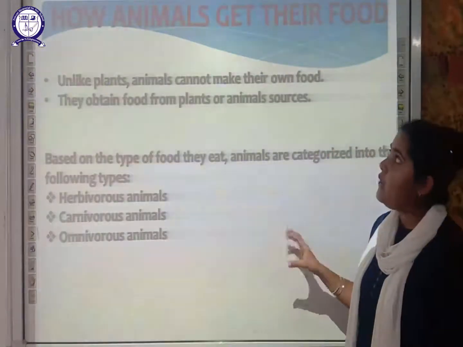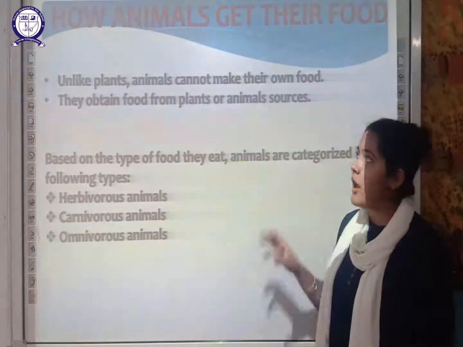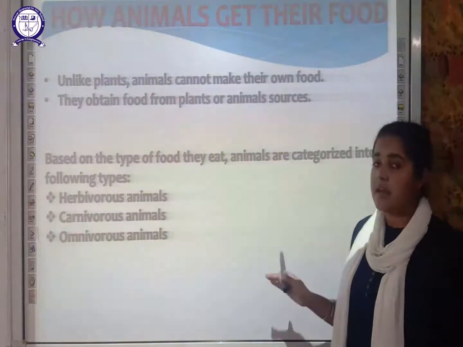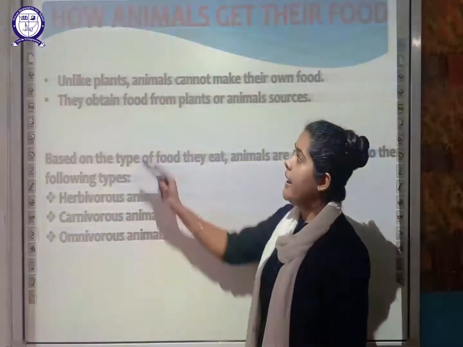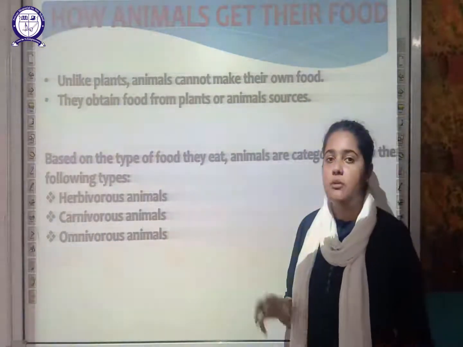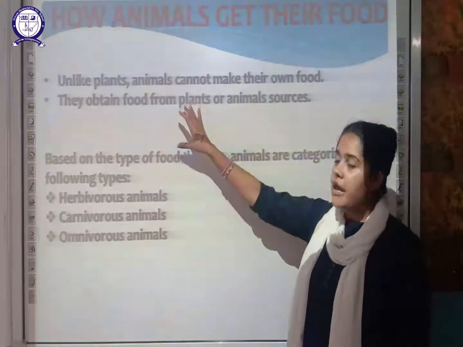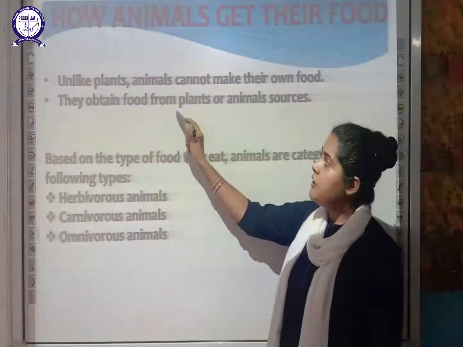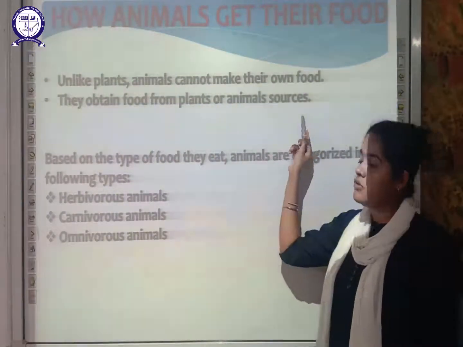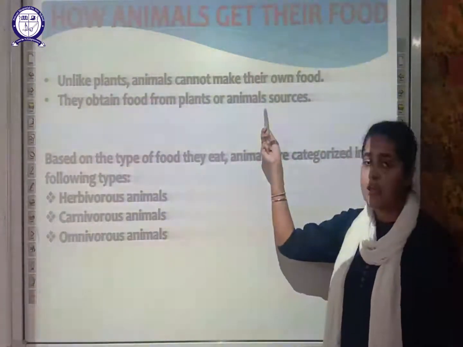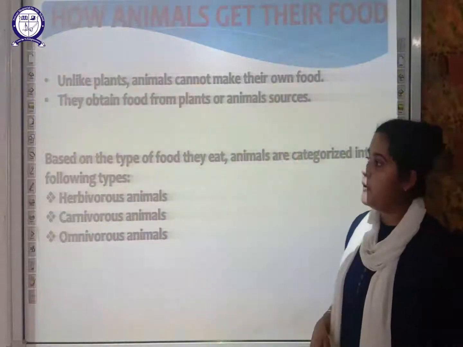Next is how animals obtain food. As we have discussed plants, now we are going to understand how animals obtain food. Unlike plants, animals cannot make their own food. Plants are the ones which can make their own food, but animals directly or indirectly depend on plants. So they will obtain the food from plants or animal sources. Animals depend on either plants as well as other animal sources for food.